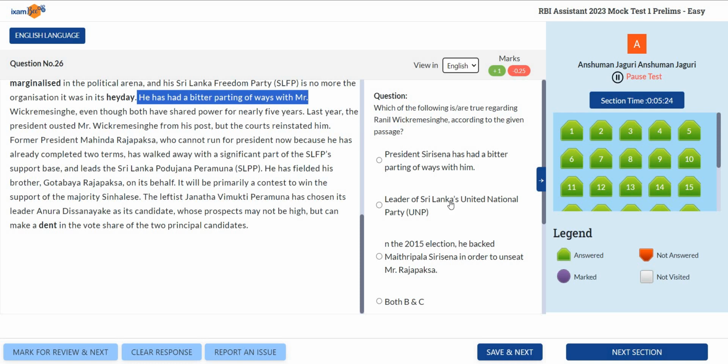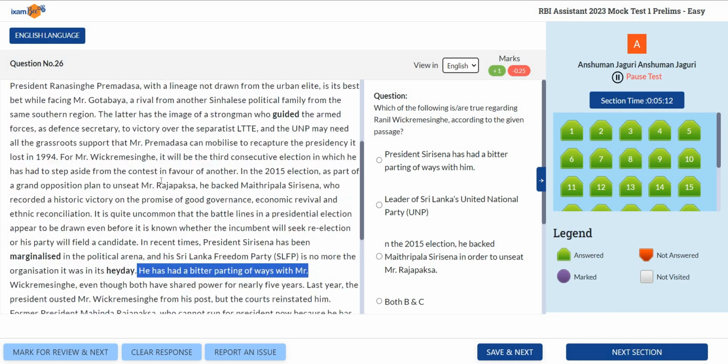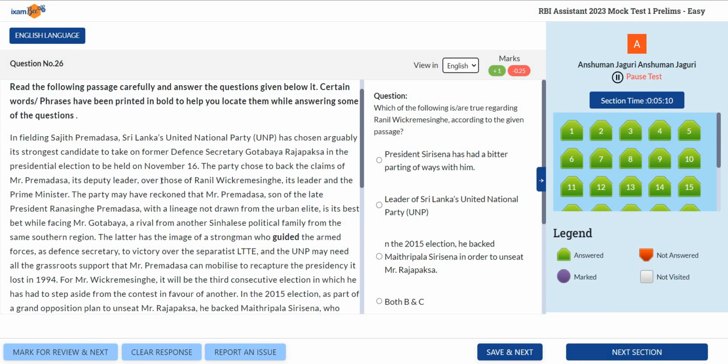Yeah, UNP, right? Sri Lanka's United National Party. Okay, look at this.